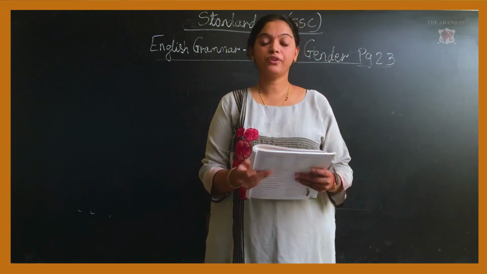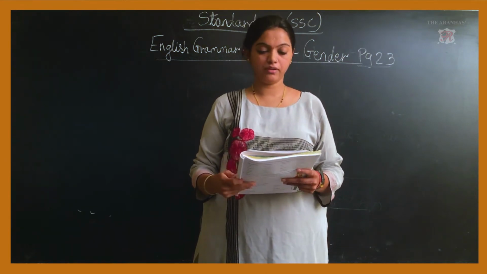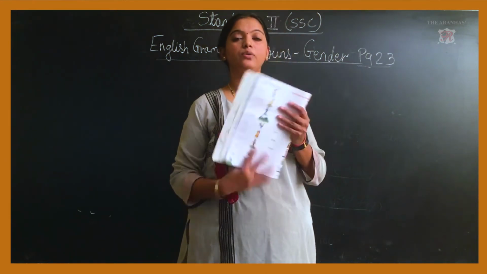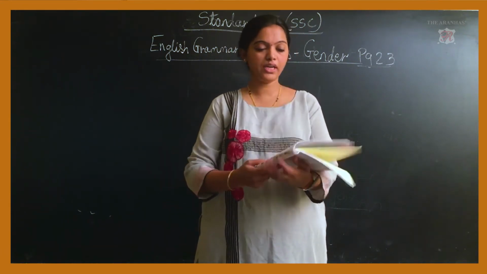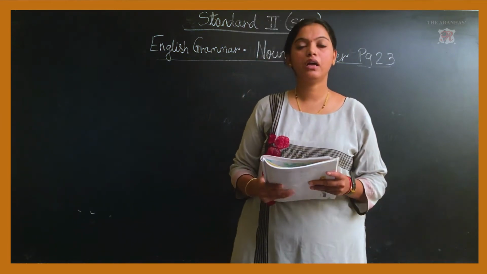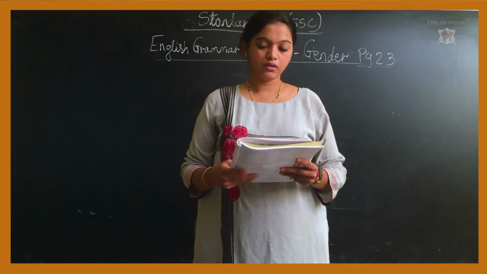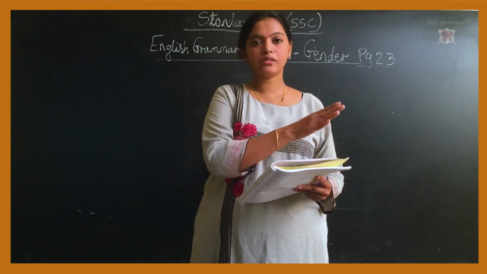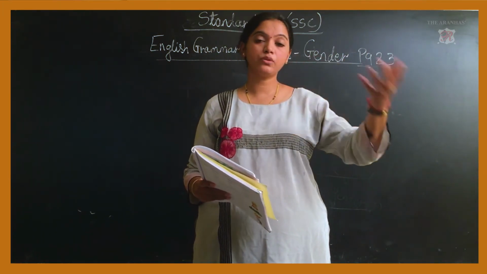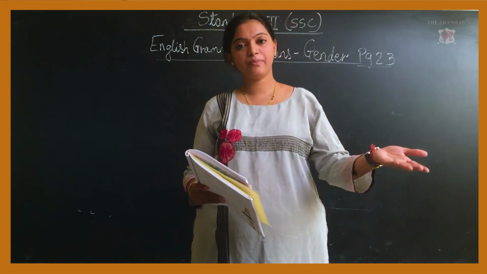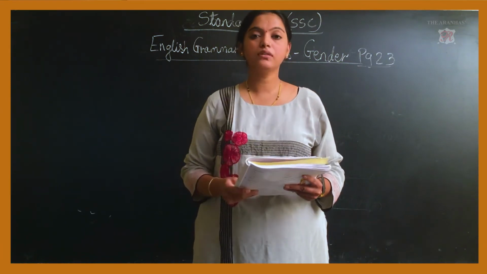Now I will read out a few examples of feminine and a few examples of masculine gender. You can look at the picture and identify and say easily whether it is a boy or a girl. First one, brother. I will read only the male category, that is the masculine gender, otherwise I will read both, masculine and feminine. If the question comes that you have to change it to the feminine gender, or change the feminine gender to the male gender, you will easily identify.